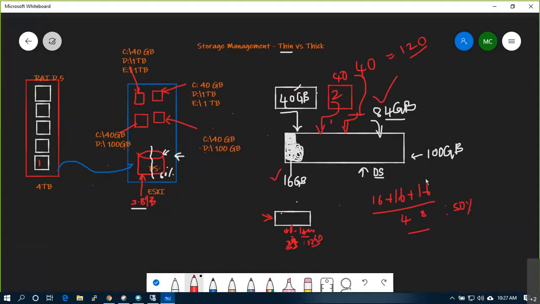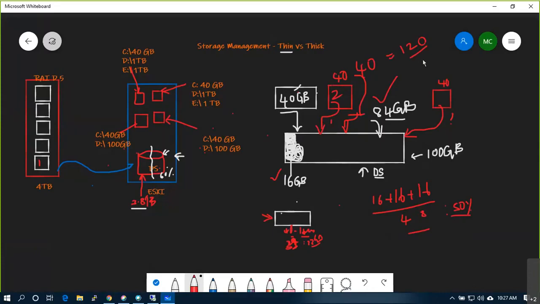So I got one more request for 40 GB. Will you allocate or will you not allocate? On the back end, it is showing us 50% is still free. Okay, are you going to allocate another 40 GB or not? You have to put some benchmarks and best practices, recommendations, and go through the portals before you allocate something. But still, blindly, I can see 50% is still free. I will allocate 40 GB.